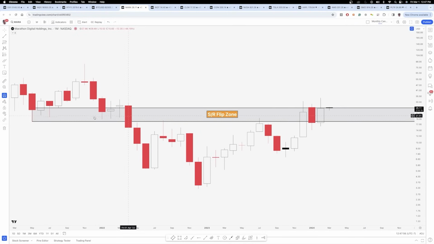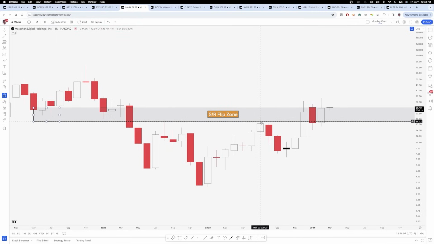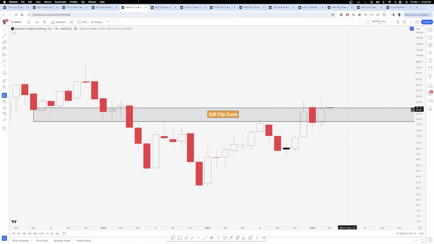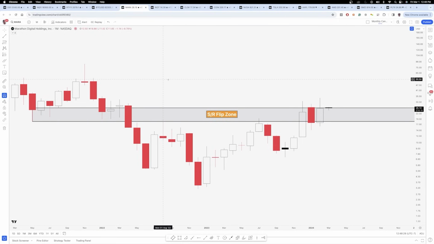So for now, if you're looking at just the monthly chart here, we do have this previous support zone back from June and December of 2021. You can see that this area has acted as resistance multiple times so far in 2023 and early 2024. A monthly close above the top of this SR flip zone, which is currently right around 2620, would definitely trigger a breakout to potentially retest the highs here. But at that point, to retest the highs that we saw in November of 2021, I think Bitcoin would have to be very, very high, much higher than its all-time highs that we've seen previously. So just keep that in mind.